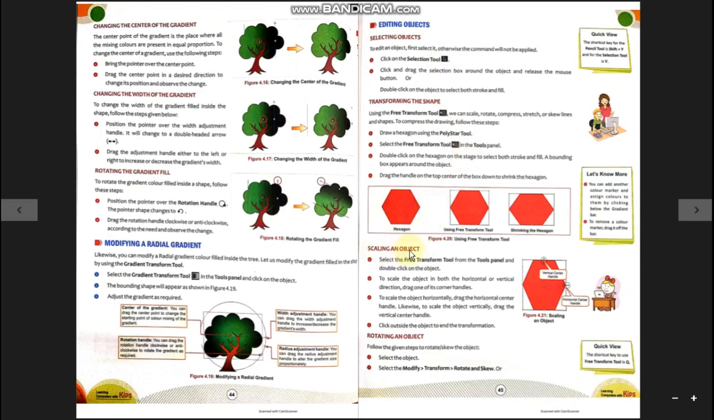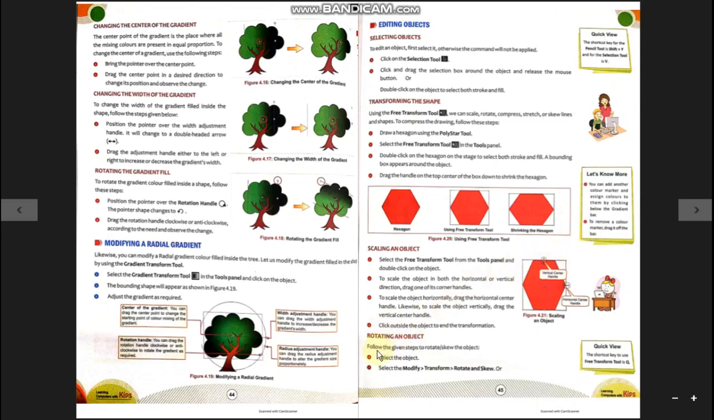Now, scaling an object. Select the free transform tool from the tools panel, double click on the object. The object is now selected. To scale the object in both the horizontal and vertical direction, drag one of its corner handles. You will get a handle at the corner of the selection, so you can use it. You can drag inside or outside to scale the object smaller, longer or wider.